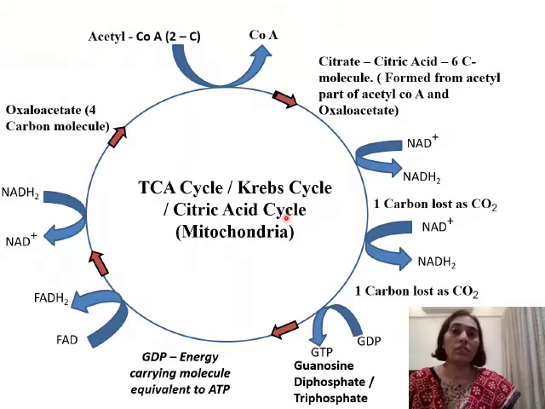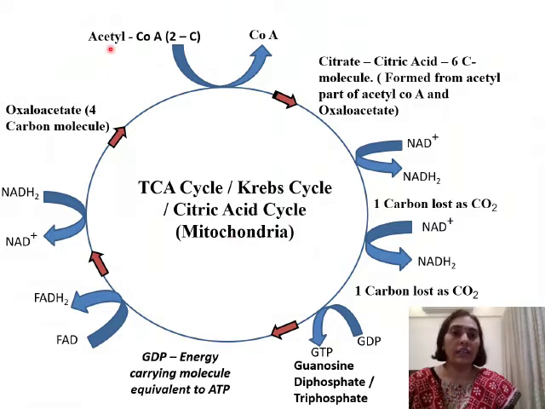The complete oxidation of glucose will result in the formation of a large number of ATP or energy molecules. So this process will now take place in the mitochondria. In the mitochondria, complete oxidation takes place, thereby resulting in the formation of a large number of ATP molecules. So most important, further reactions are going to take place in the matrix of the mitochondria.